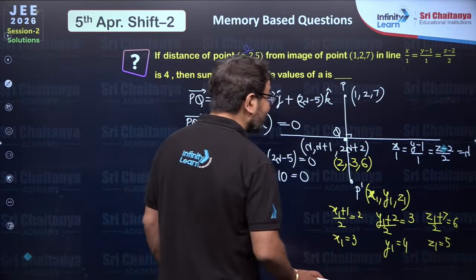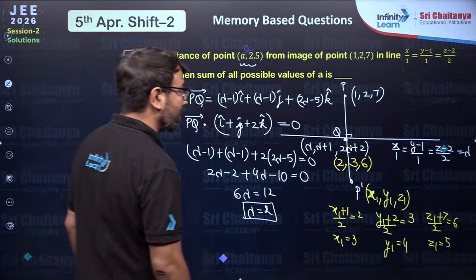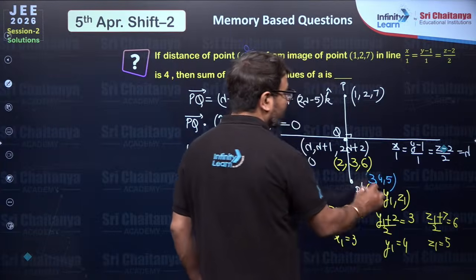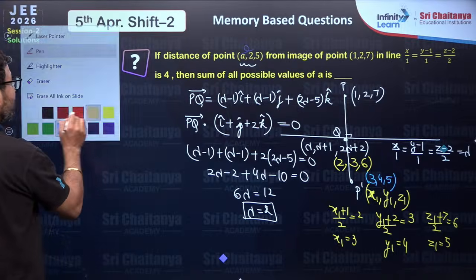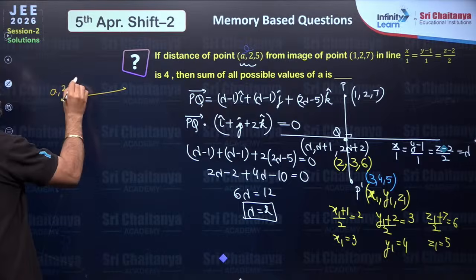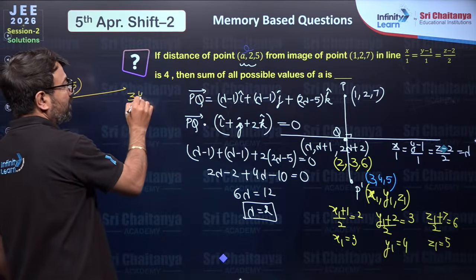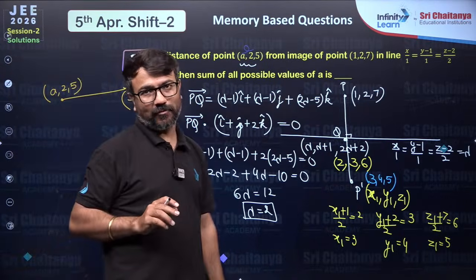So if you ask me the image of this point, the P point, I will write the image as 3, 4, 5. Now the question is what? If you see the question carefully, they are asking from us that there are 2 points. One point they have given in the question, A(2, 5), and the second point they have given as the image of this point, that is (3, 4, 5).